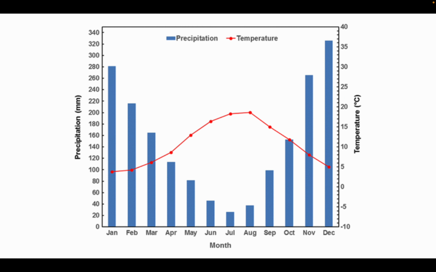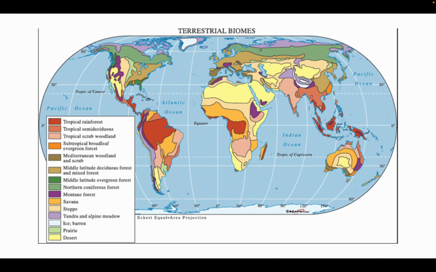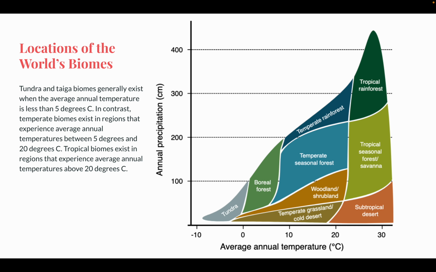So often how we depict the climate of our biomes is by looking at a climograph. A climograph is a graph that demonstrates over the course of a year, we can see on the x-axis January through December, what occurs in that biome in terms of precipitation and temperature. We can see that there are two different y-axes. On the left we have precipitation, shown as these blue bars, and sometimes shown as a line, and temperature, which is shown as a red line here. So by analyzing climographs, we can help to identify the biome. And biomes, again, are found throughout the entirety of the world, and they're often affected by many factors that we had just listed before.